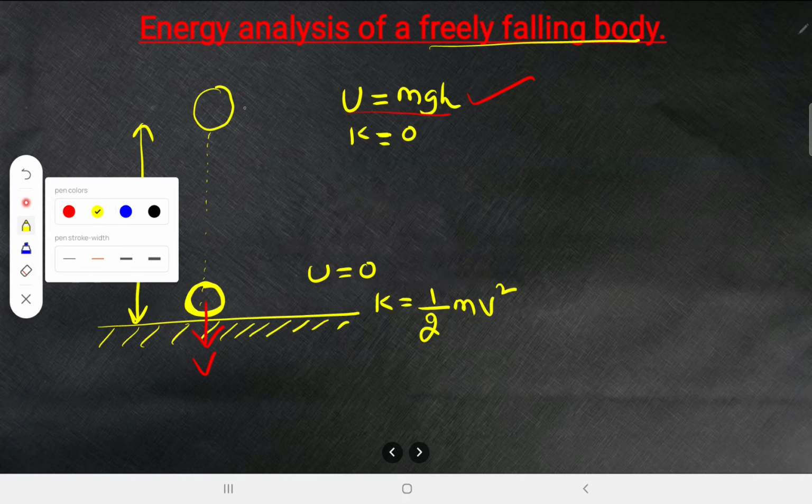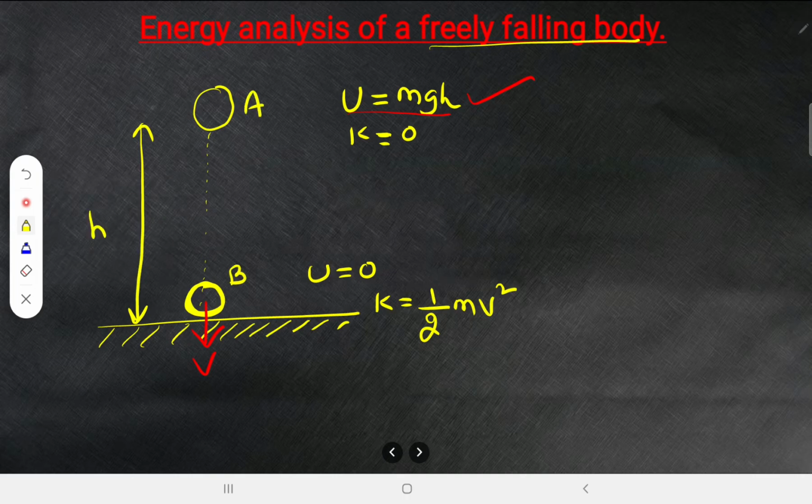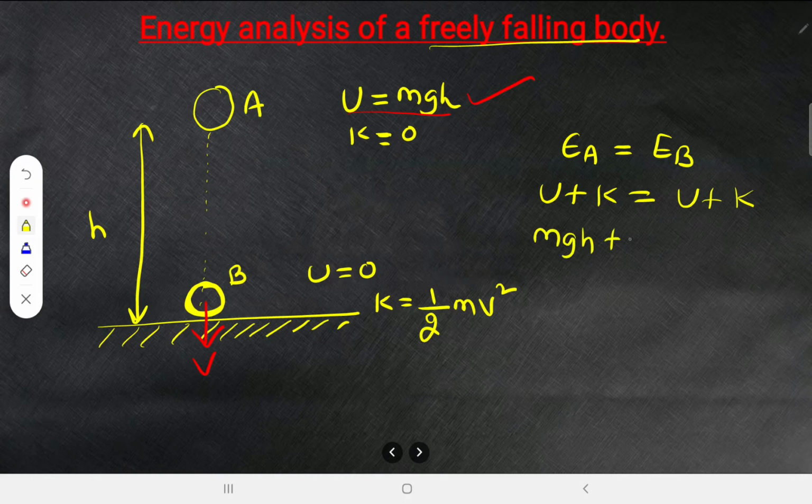Now look here, let me consider this as point A and this as point B. The energy at point A should be equal to energy at point B. What are the energies at point A? Potential energy plus kinetic energy. What is the energy at point B? Again potential energy plus kinetic energy. Now at point A, the potential energy is mgh and the kinetic energy is 0. That should be equal to, at point B, potential energy 0 and kinetic energy half mv square.